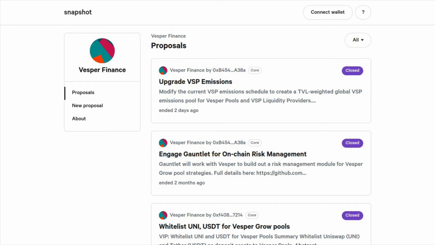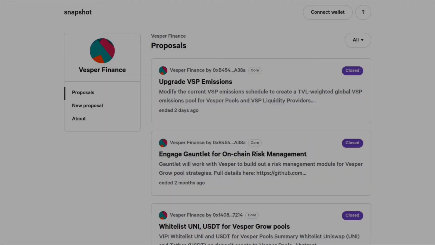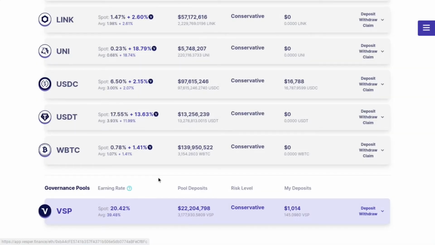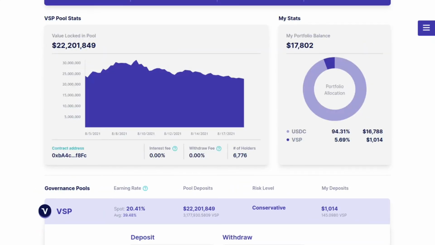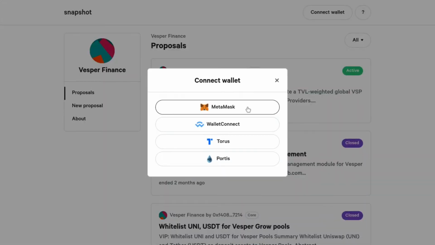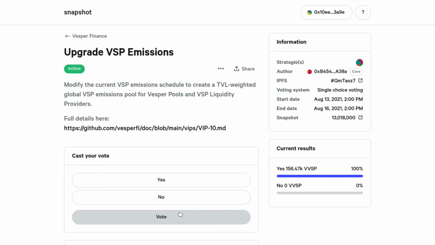To vote, you need VVSP in your wallet. VVSP is simply VSP that has been deposited into the governance pool, which not only gives it voting rights, but also a share of the revenue earned by Vesper. Connect your wallet and click on the VIP you would like to vote on, and select for or against.